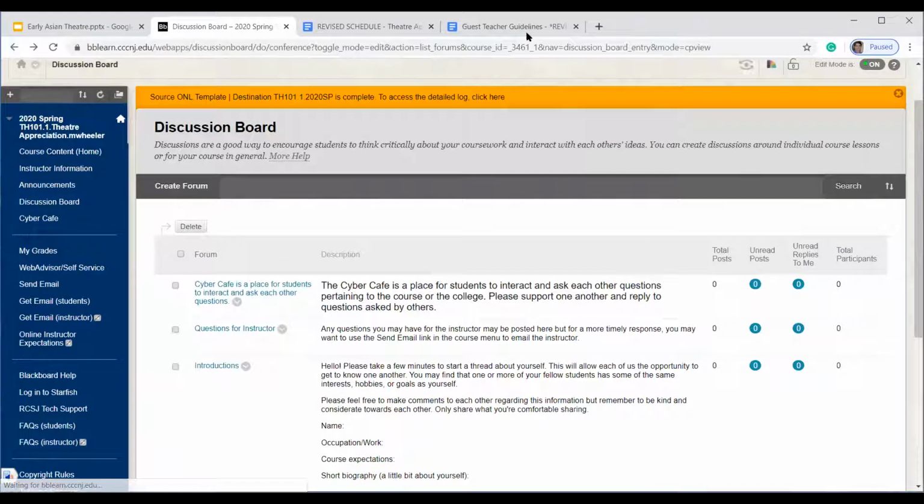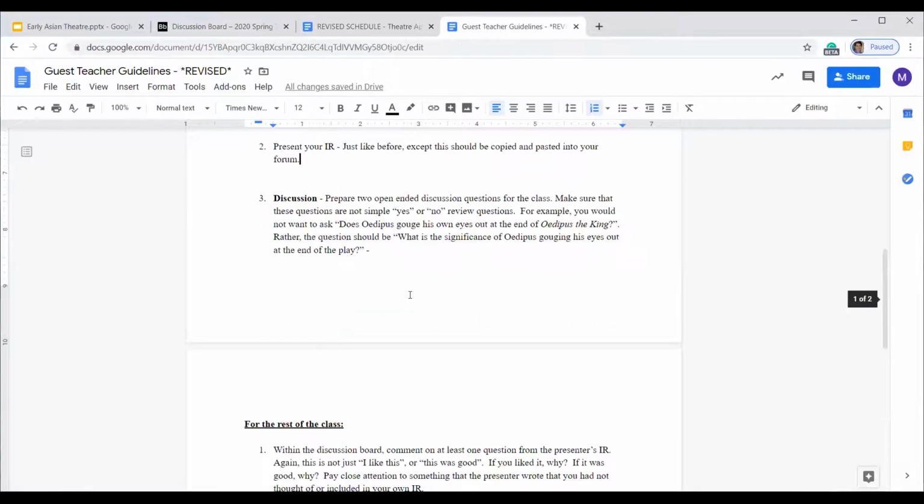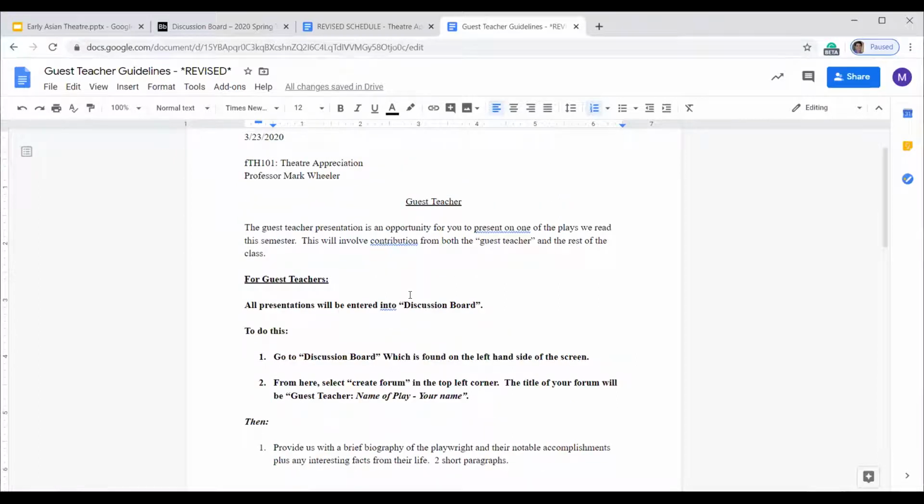All right, so just to go through that with you for just a moment, let me go through the guest teacher guidelines. That's going to be a two-part assignment now that we're not doing the critical review. Obviously, since we can't see the play at Rowan and we can't write a review on it, I'm going to make this assignment now two parts. I'm going to make it both for the person that's presenting as well as the rest of the class to participate in.